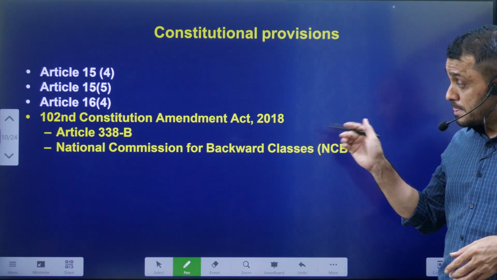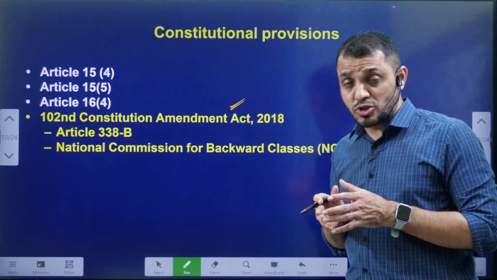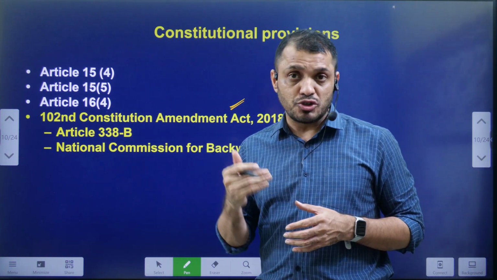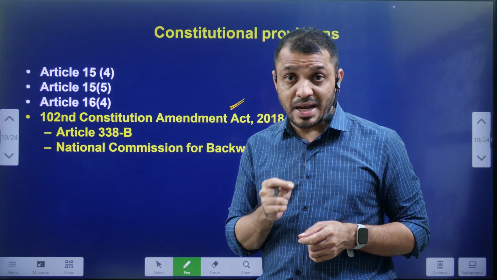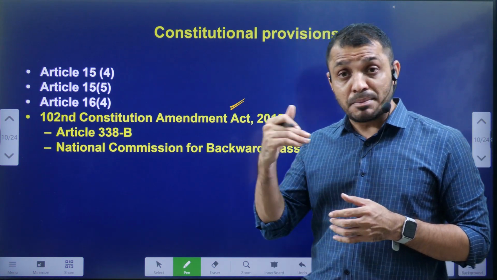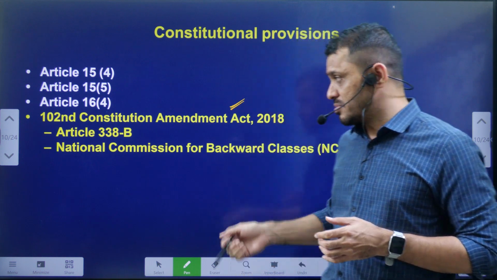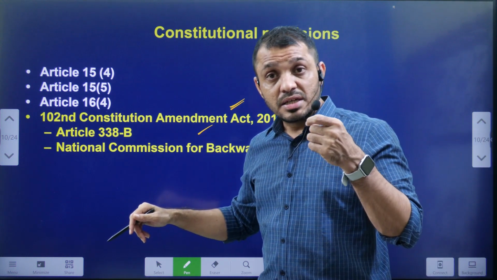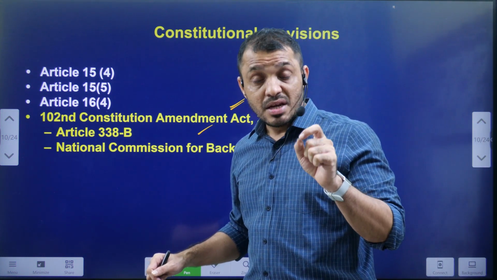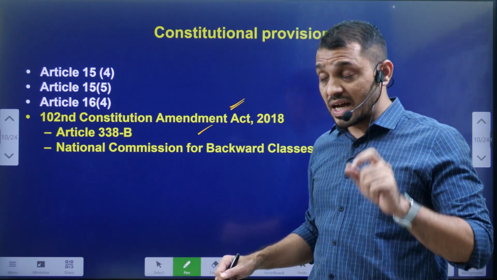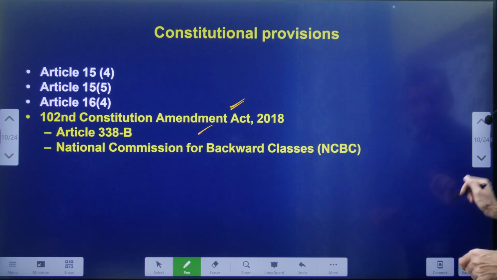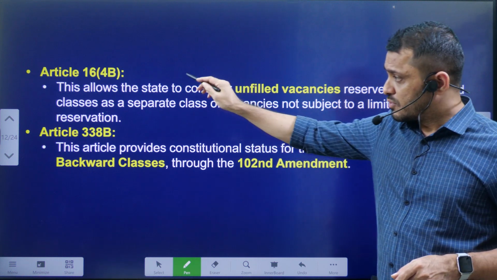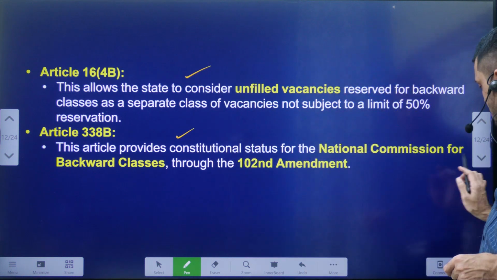Next one is the commission to study the BCs. Previously there used to be a National Commission for BC, but it was a statutory body. Through the 102nd Constitution Amendment Act, the National Commission for BC was upgraded from a statutory body to a constitutional body. Now it is placed under Article 338B. Article 338 deals with the National Commission for SC, 338A the National Commission for ST, and 338B the National Commission for BC. Already we discussed Article 15 Clause 5, Article 16 Clause 4, 4B, and 338B.